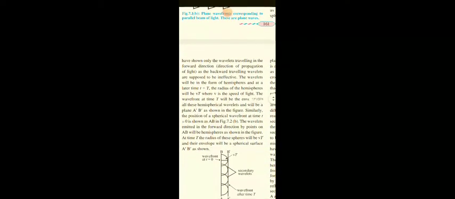Let us first consider the plane wavefront AB corresponding to parallel rays at t equal to 0, the cross section of which is shown in figure 7.2. According to Huygens principle, each point on this wavefront will act like a secondary source of light and will emit spherical wavelets as shown in the figure. Now we will go to figure 7.2a to check out what exactly happened. This is what Huygens wanted to say.